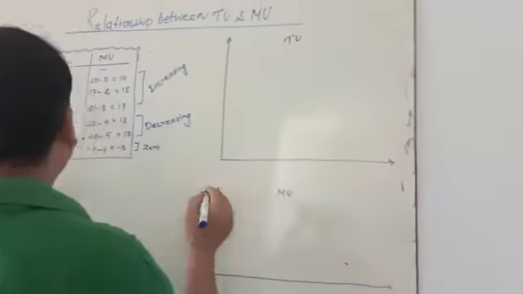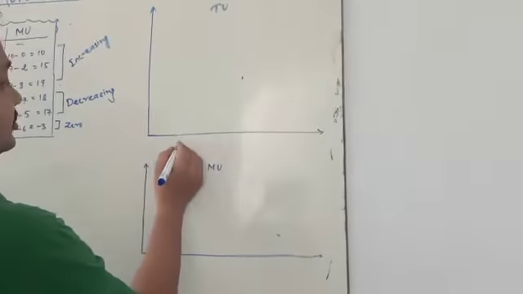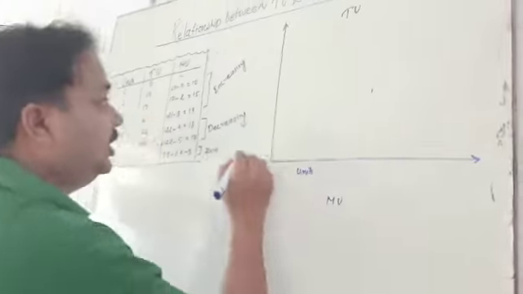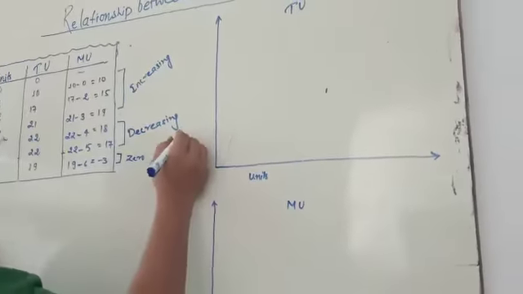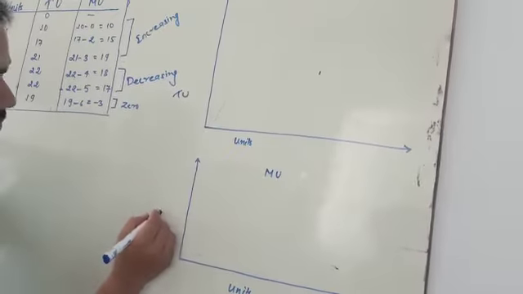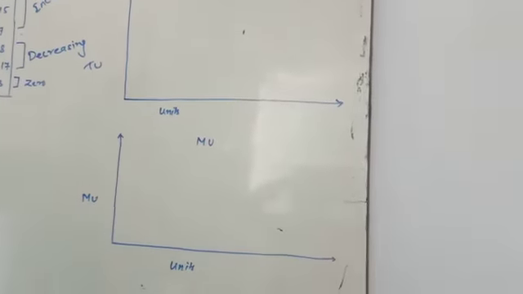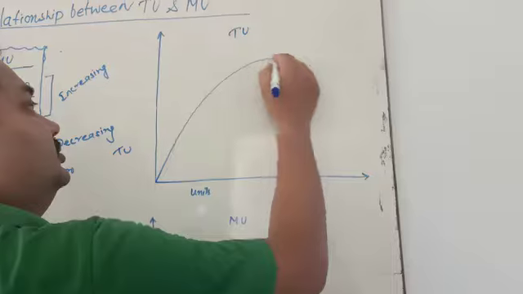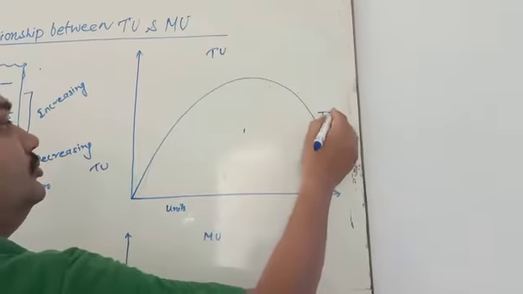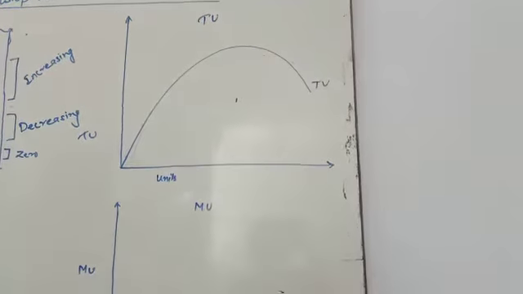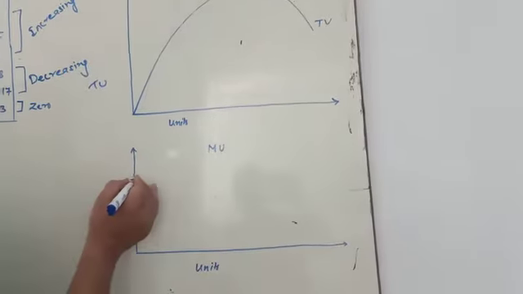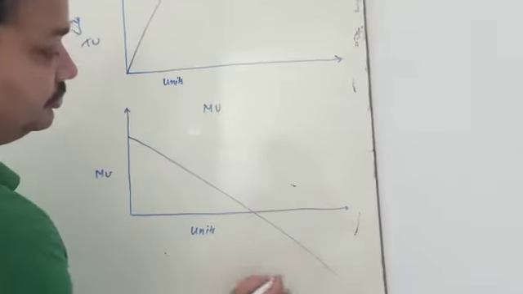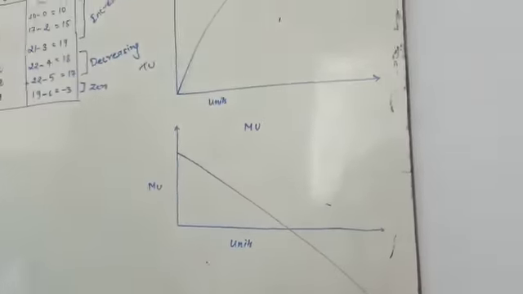Okay, you just take units from here, and just take TU from here and MU from here. My dear student, what will you observe? This is the TU, and what is the MU? This is MU. Do you observe the relation?